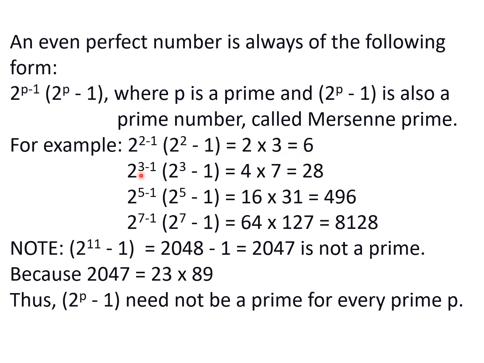Next, 2 raised to power 3 minus 1 is 2 raised to power 2, that is 4. 2 raised to power 3 is 8, minus 1 is 7. 4 into 7 is 28.